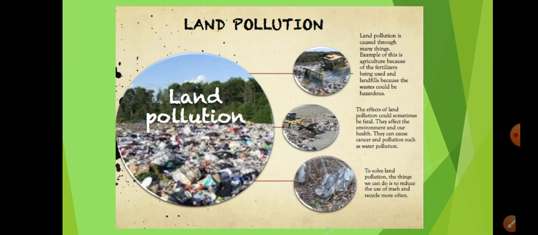They can also cause cancer and pollution such as water pollution. And also in order to solve the problem of land pollution, what we can do is reduce the use of trash and recycle more often. We have three important R's that we talk about nowadays, that is reduce, reuse and recycle. So this can be followed in order to decrease land pollution.